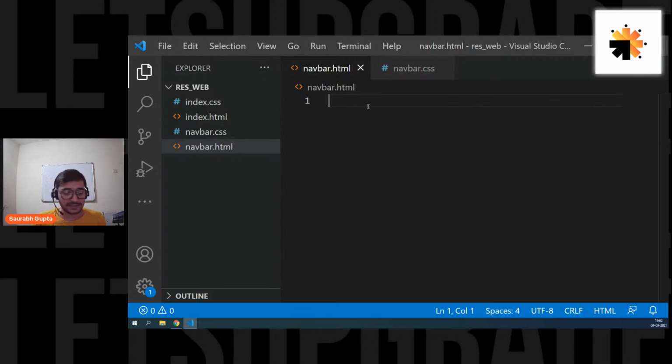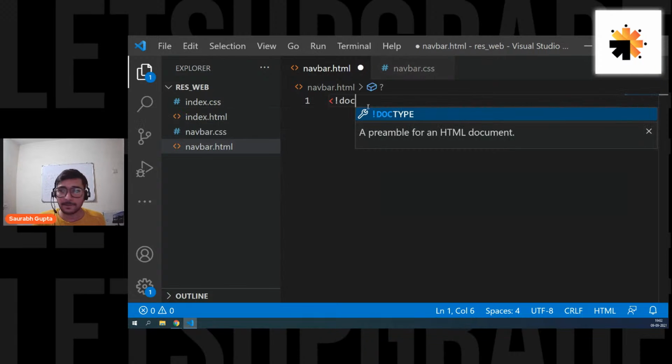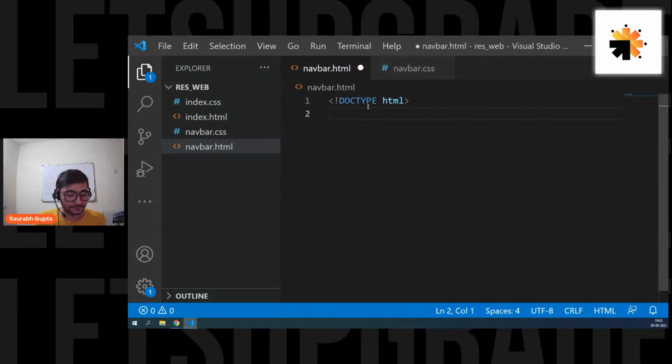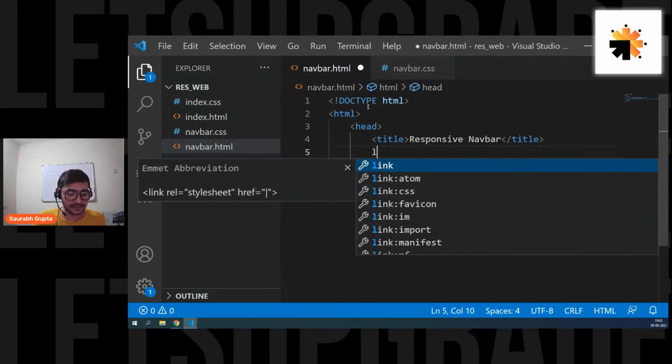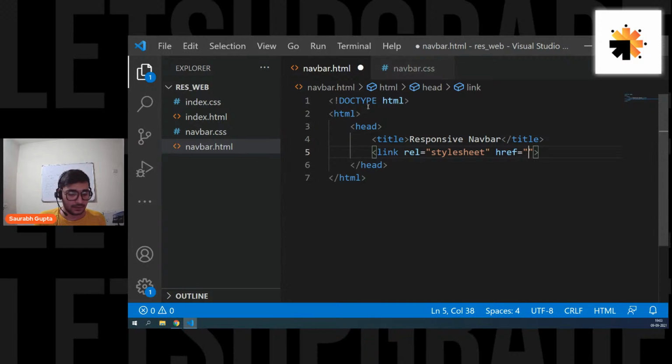Okay, guys, now let's move ahead. So doc type HTML. Inside HTML, you have a head. In that, you'll have a title. Let's call it responsive nav bar. Let's link the CSS. So link, what is it? Navbar.css. So navbar.css.